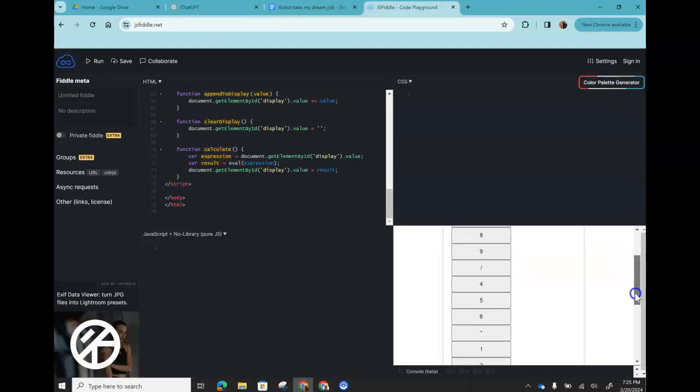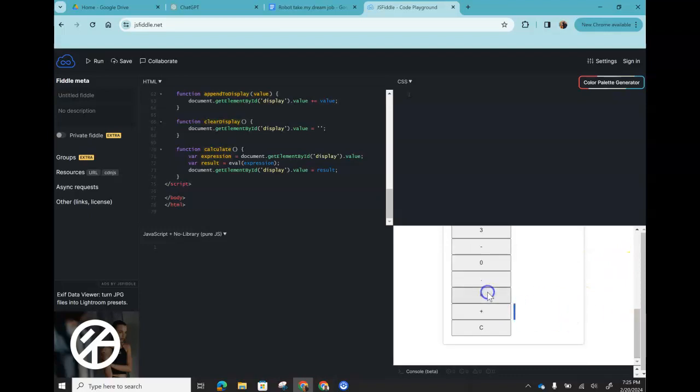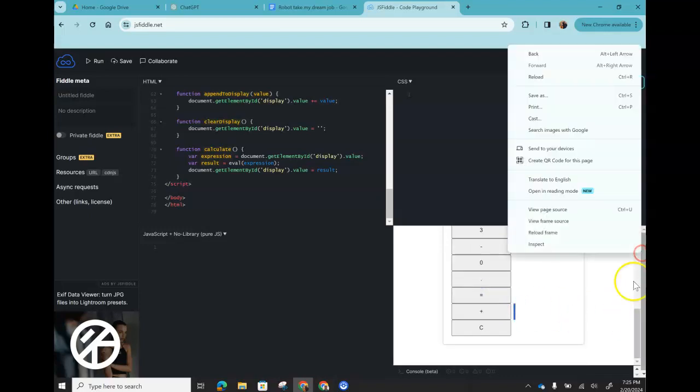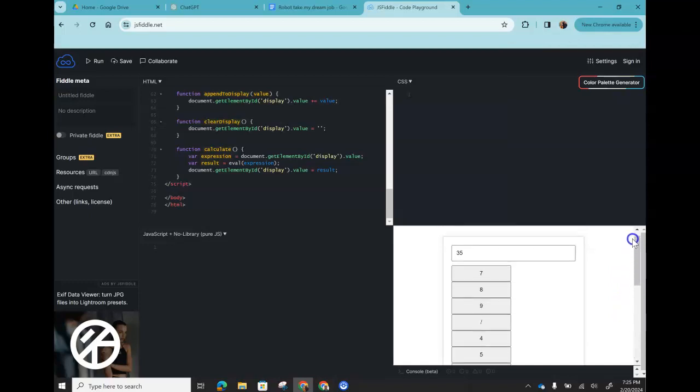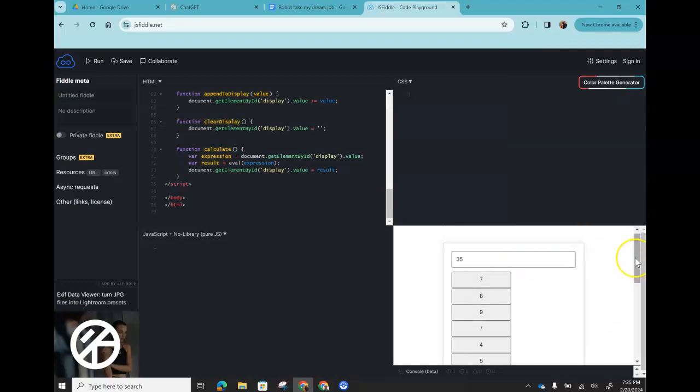7 times 5, and let's see what that equals. All right, see if it got it right, and that equals 35. So we made a simple JavaScript calculator. I think if we were displaying it on a regular HTML page, it would look just fine, but in JSFiddle it looks a little squished, but it works.